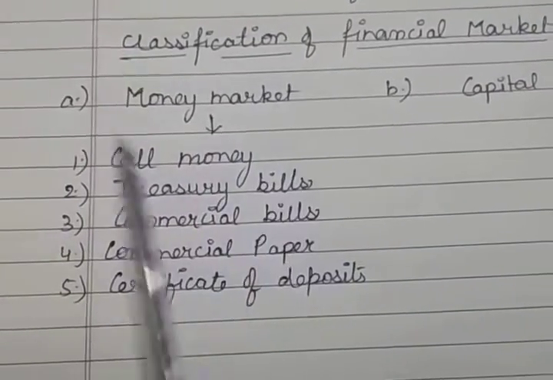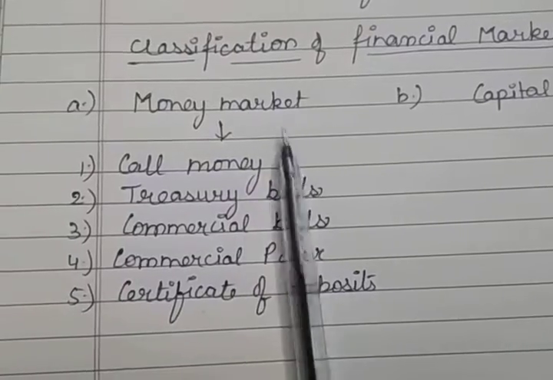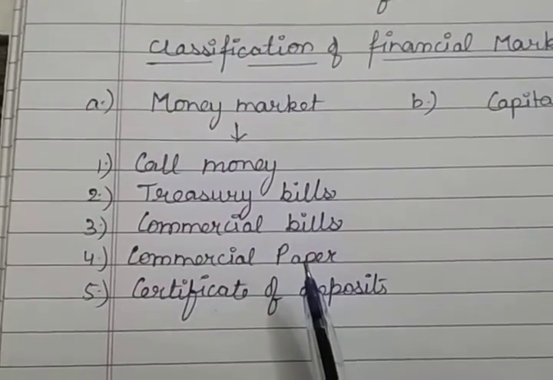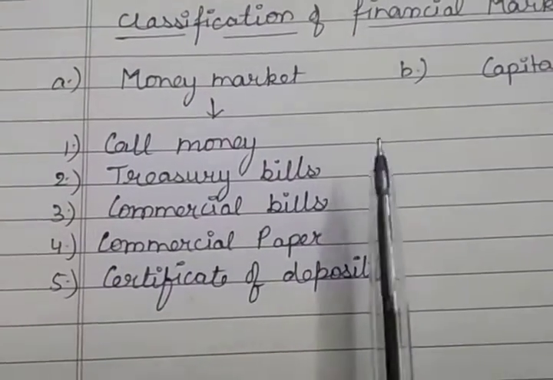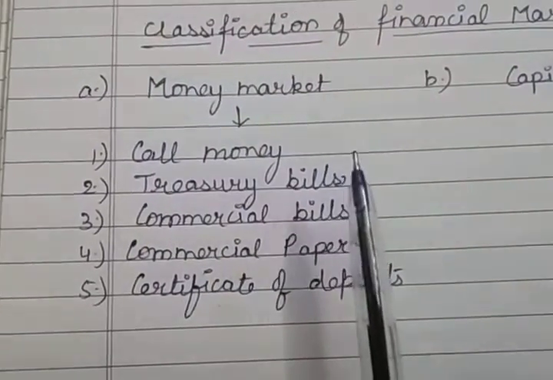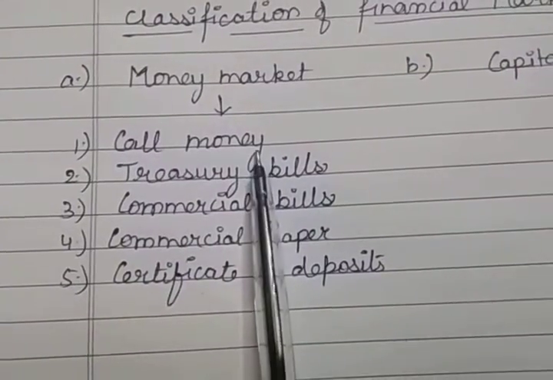So in the money market, short-term loans can be easily available. Now, the first instrument of the money market is the call money.